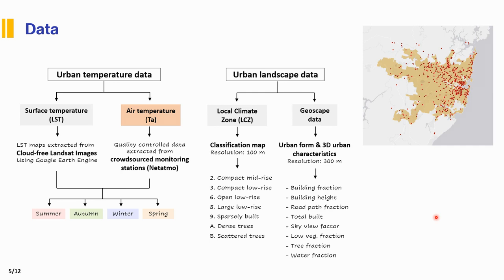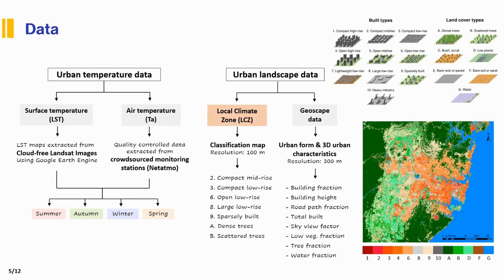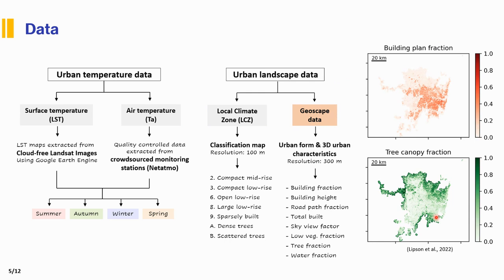We also added local climate zone and Geoscape data to investigate the impact of urban form and fabric. This is the local climate zone map for Sydney. We use another high-resolution data set that provides us with detailed information about the 3D structure of the cities, the information that is not exactly available in local climate zone. Variables like building height, building fraction, sky view factor. For example, these maps are showing building fraction and tree fraction in Sydney. Now I'm going to show you some of the results.